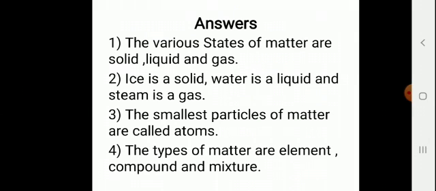Here are the answers. The various states of matter are solid, liquid and gas. Ice is a solid, water is a liquid and steam is a gas. The smallest particles of matter are called atoms. The types of matter are element, compound and mixture.